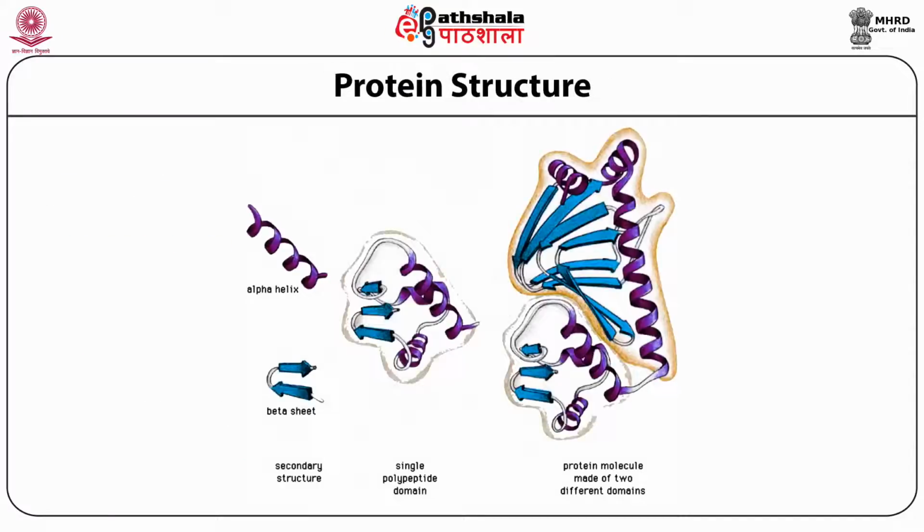Protein structure involves, as simple as a straight chain, the primary structure. The second one is the secondary structure, which again is alpha helix and beta sheets. The third one is a single polypeptide domain, which looks 3D. The fourth one is protein molecules made up of two different domains, meaning two protein molecules interact together, which will give the quaternary structure of the proteins.